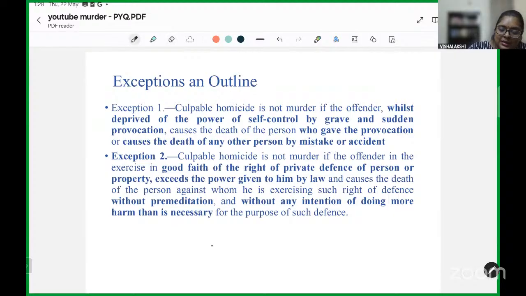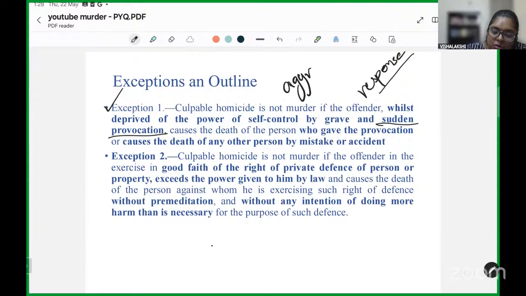Exception 1 states that you can get under the ambit of exception 1 only if you have been provoked and your response is on the provocation of another. So here the first assault has to be from the aggressor, from the opposite party.